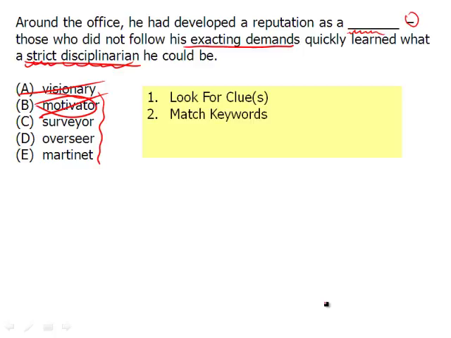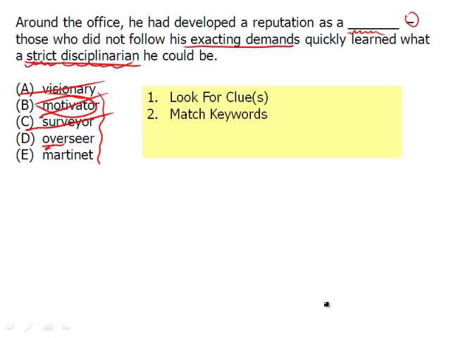A surveyor, by definition, what do they do? They survey, they look around, they take note. Are they, by definition, a strict disciplinarian? No. And that takes us then to overseer. Overseer, well, they're looking over, and therefore they're watching, and they're making exacting demands. And I guess they're also a strict disciplinarian. But is that by definition? When someone says, oh, the overseer, do you say, oh God, the overseer's coming, he's going to be so, or she's going to be so strict and make exacting demands? Because that's what all overseers do. The answer is no. Maybe the majority of overseers are like that, but we're looking for the definition only.